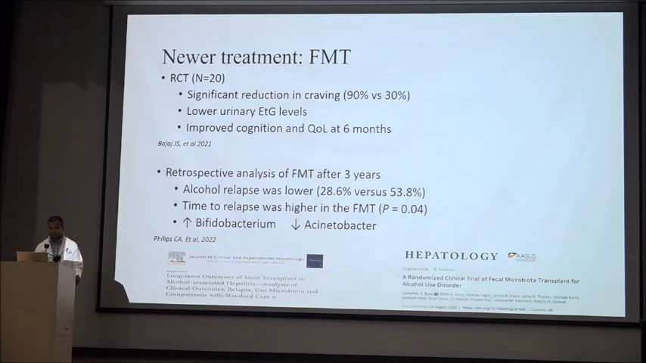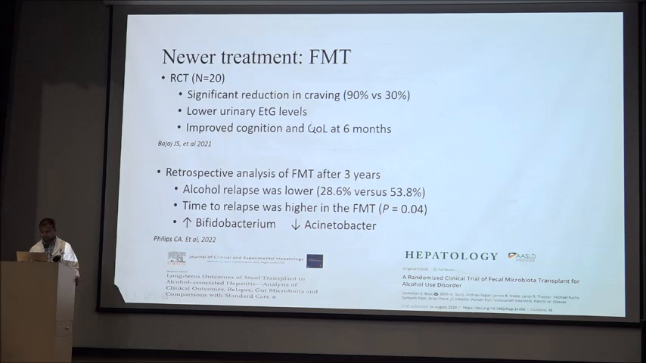Newer treatment, FMT. There are two studies. The first study is a randomized control study with a total sample size of 20. It shows that those given FMT had a significant reduction in craving in comparison to the control arm, that is 90 versus 30%, and there is a lower urinary ethyl glucuronide level, and improved cognition and quality of life at 6 months.